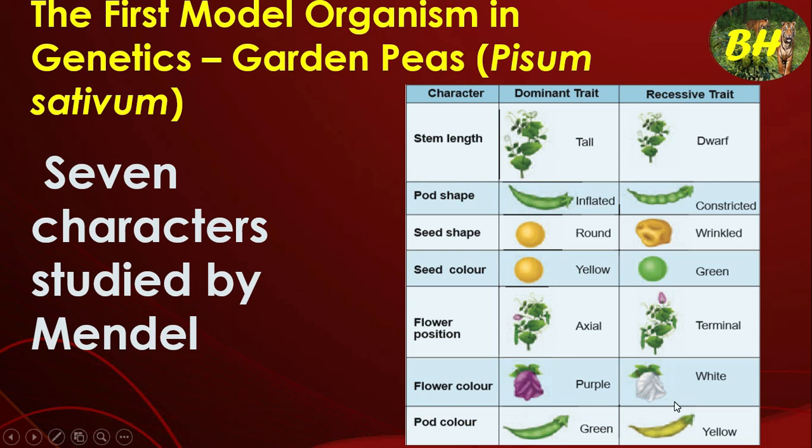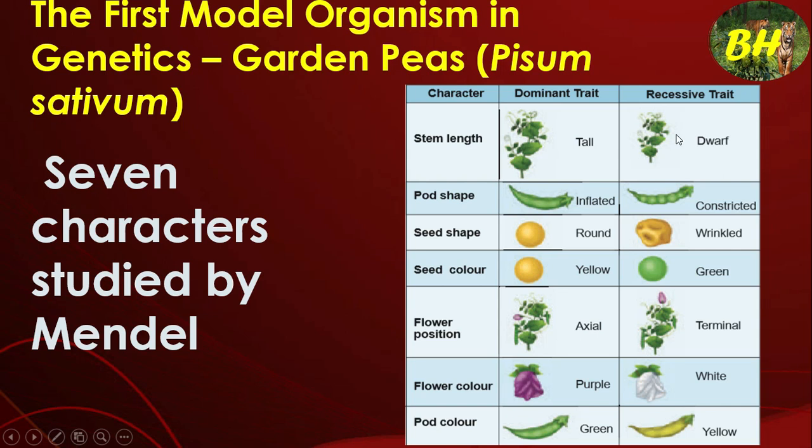So totally 7 characters. Stem length is 1 character, then flower, fruit and seed: 1, 2, 2, 2. So these are the 7 characteristic features. In this, these are all dominant characters and these are all recessive characters. When we observe them, we don't yet know which is dominant and which is recessive.